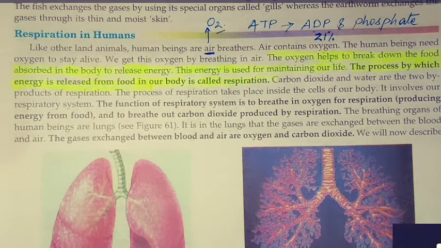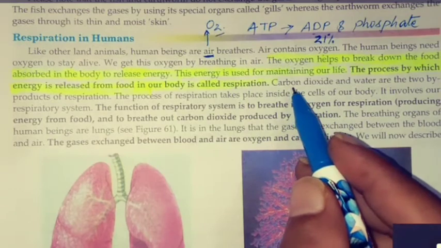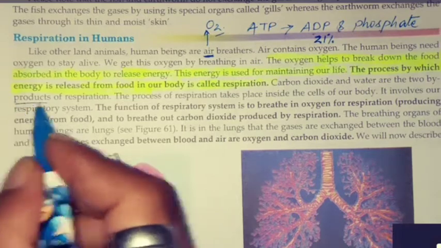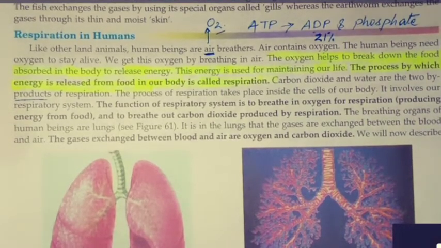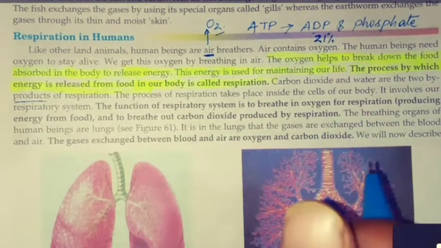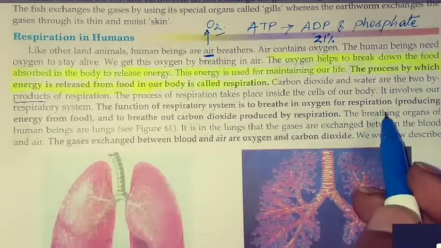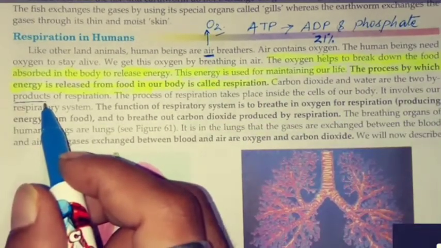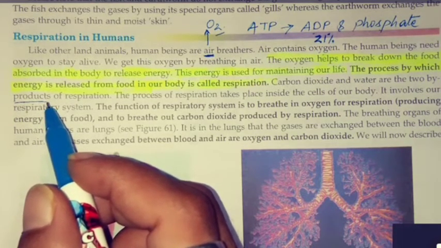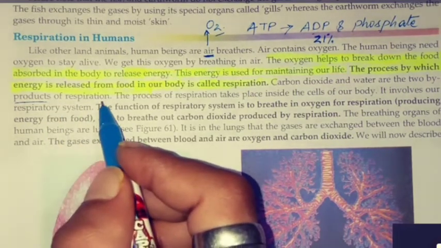The respiration which is done in the presence of oxygen is aerobic. Carbon dioxide and water are the two byproducts. What is the meaning of byproduct? Byproducts means the waste materials which are released during the release of energy, because we have already taken the energy in the form of ATP. Carbon dioxide and water are waste products. Carbon dioxide is exhaled and water is excreted through urine. These are the waste products of respiration.